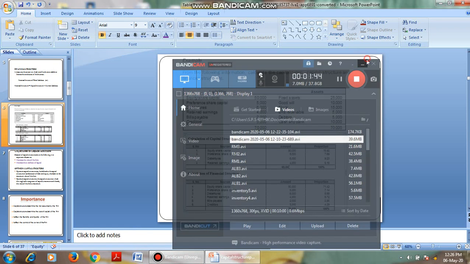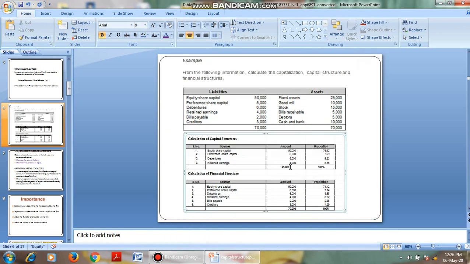Okay, here we will go for the calculation of proportion. That is, 50,000 divided by 65,000, the total of the sources, into 100, which gives us 76.92, that is the portion of equity capital. Then coming to the preference capital portion, that is 5,000 divided by 65,000, which gives us 7.69. In the same way, 6,000 by 65,000 gives us the proportion.